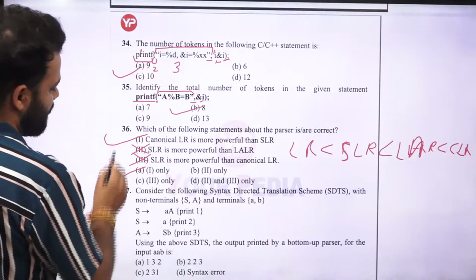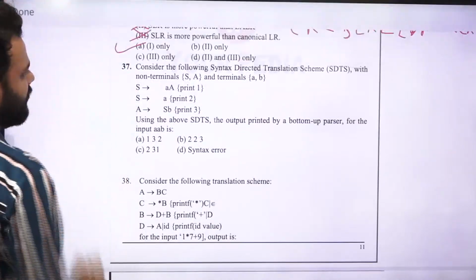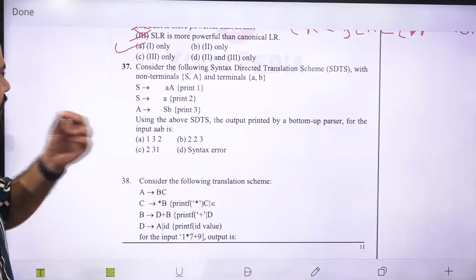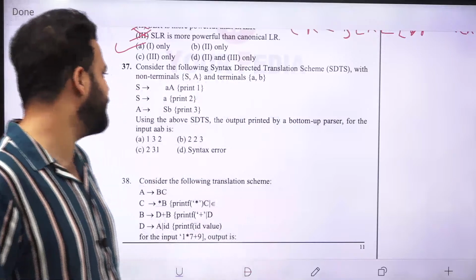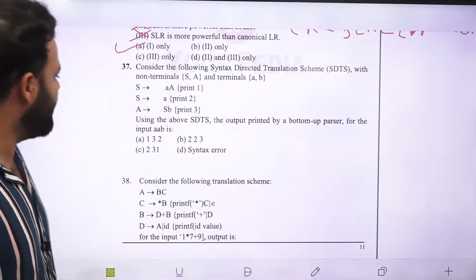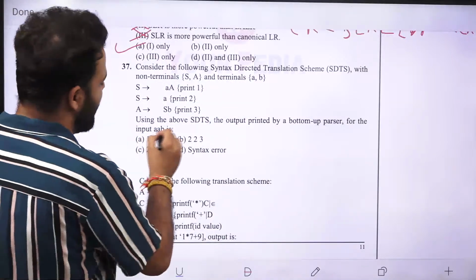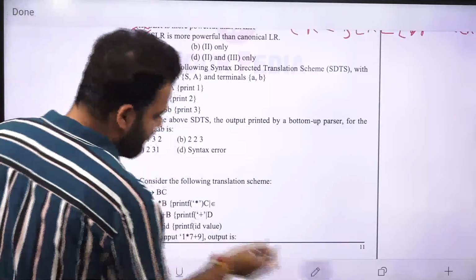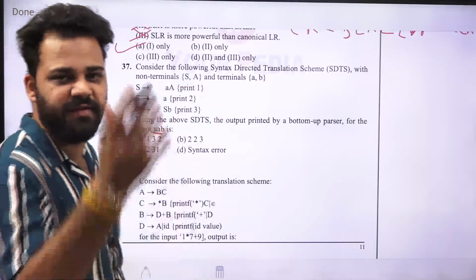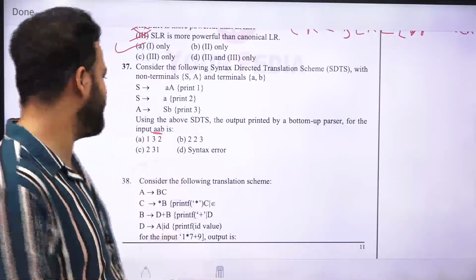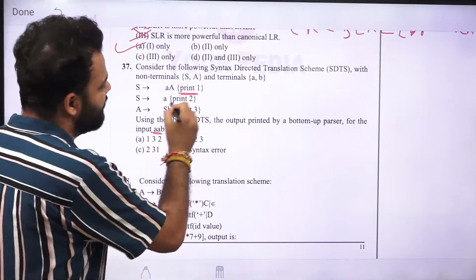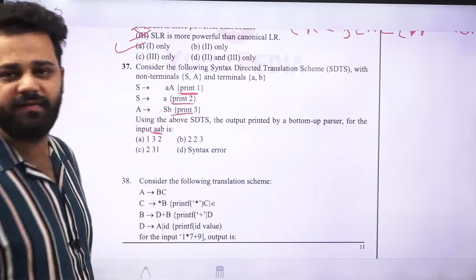Next is, consider the following syntax directed translation scheme, SDTS, with non-terminals S and A and terminals a and b. This is the string, and it is saying what will be the output printed if the input is aab. So by using this grammar, we will make a tree, and then we will traverse it, and by traversing, whenever the production is completed, we will print these commands.